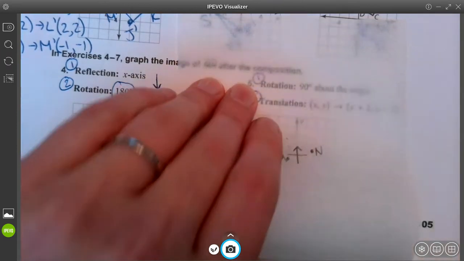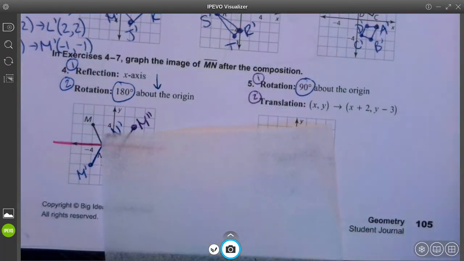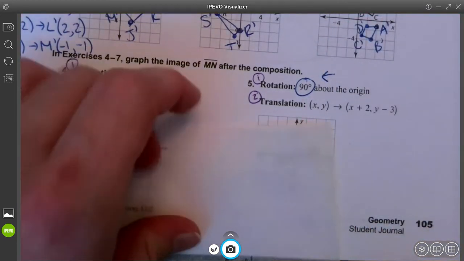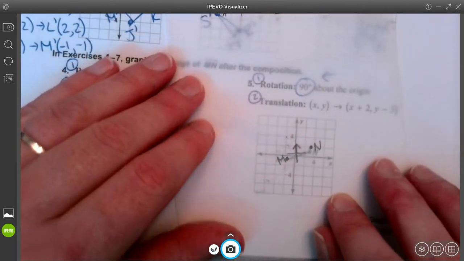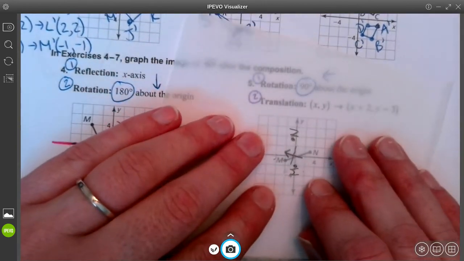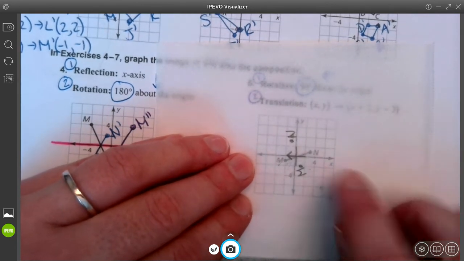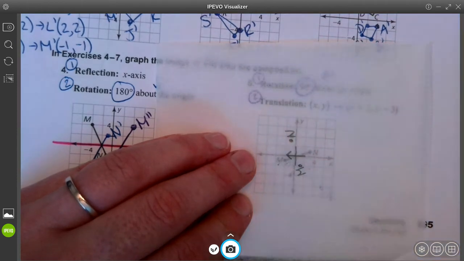I'm going to rotate this 90 degrees about the origin. So when I am done rotating counterclockwise, my arrow should be pointing to the left. I'll line it back up. Let's go ahead and rotate. I have just rotated this figure 90 degrees. The arrow is pointing to the left. I'm going to go ahead and copy these new points down.